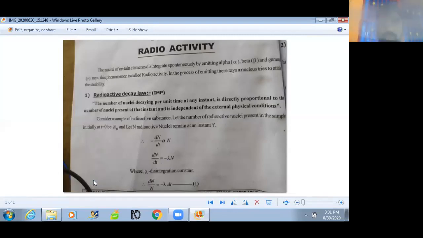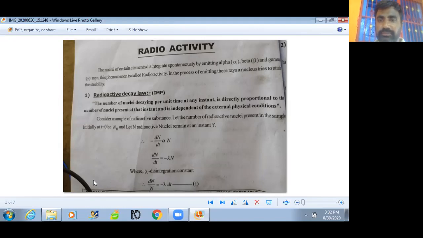The radioactivity decay law means the number of nuclei decaying per unit time is directly proportional to the number of nuclei present initially. Suppose at time t equal to 0, we have N naught number of nuclides.